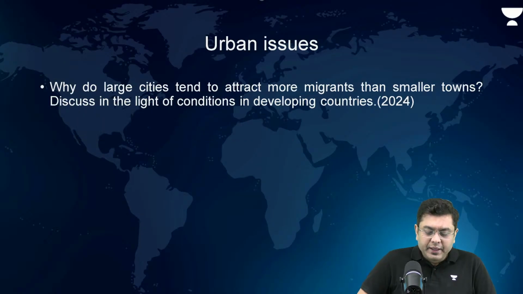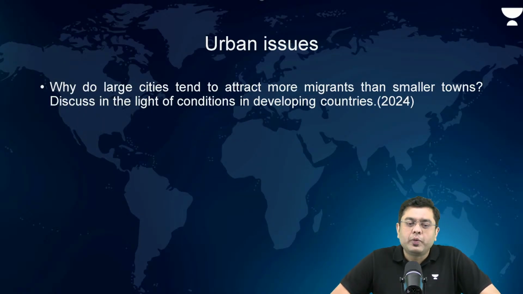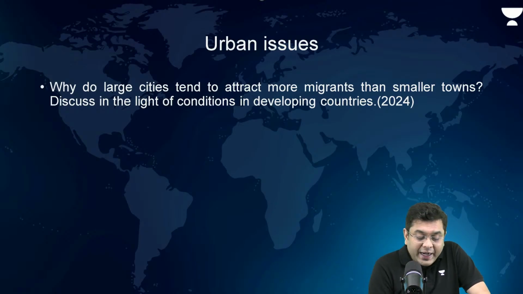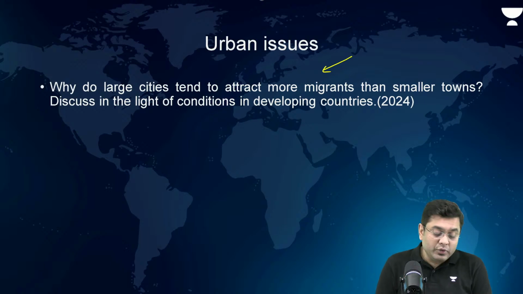Okay, now there are multiple questions associated with urban issues in Indian geography. Just to show you a trend. Why do large cities tend to attract more migrants than small towns? Discuss in the light of conditions in developing countries. This is owing to the migrational pattern.